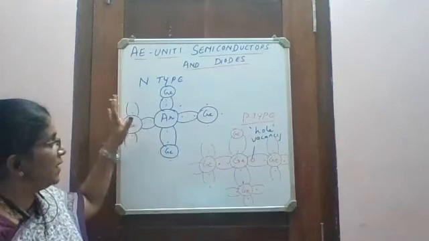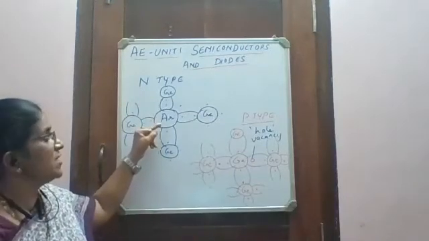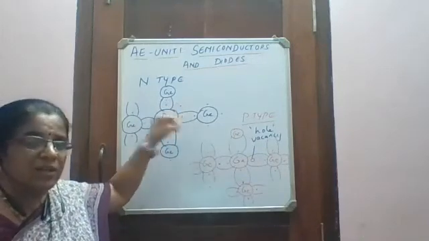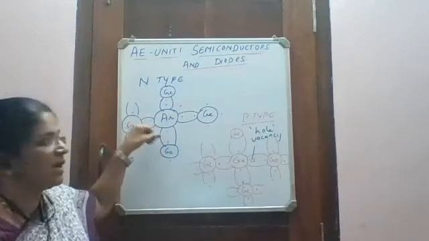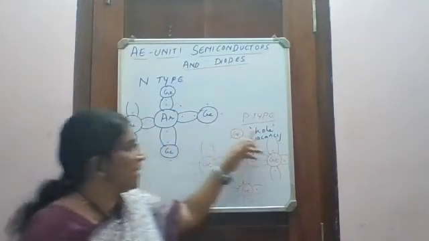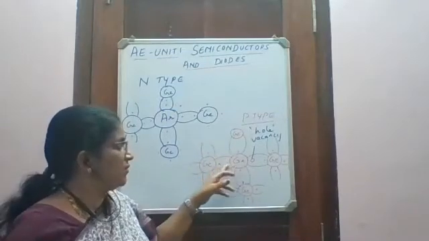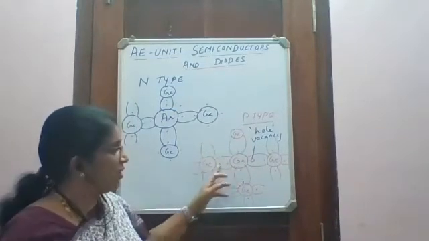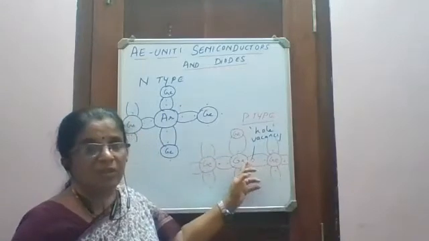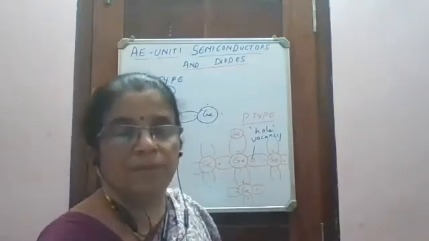So in case of an N-type semiconductor, pentavalent impurity is added. One electron is already created for every impurity atom added. So more number of free electrons will be there. In case of a P-type semiconductor, trivalent impurity is added. So 3 of the neighboring germanium atoms will get an electron. The 4th will not get an electron. A vacancy is created. A vacancy is also called a hole.